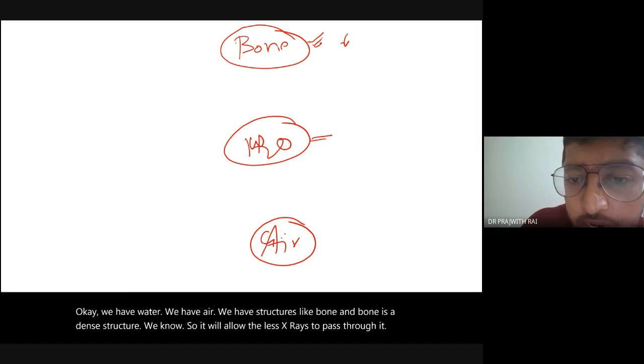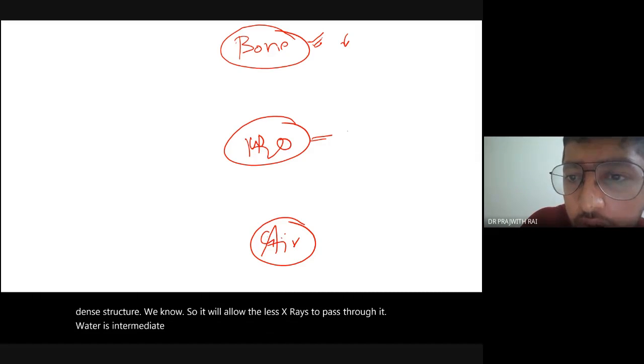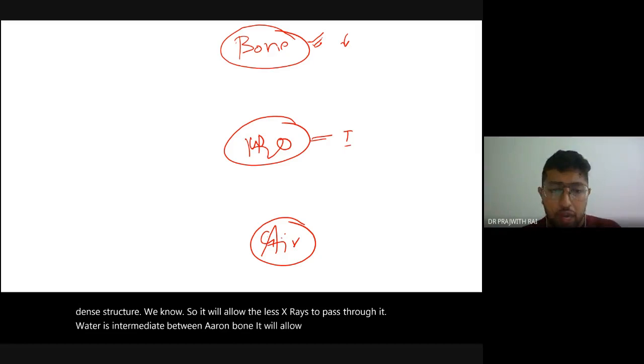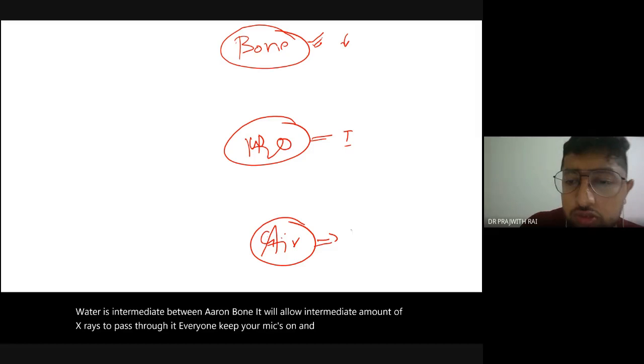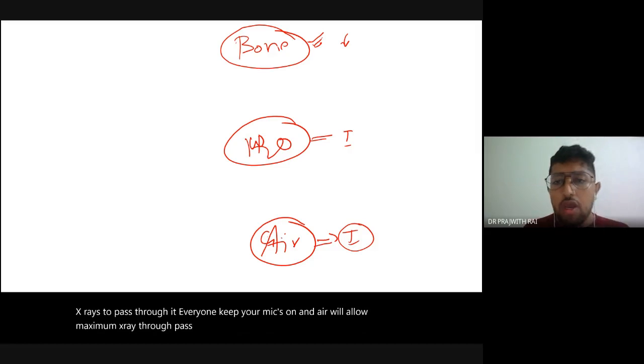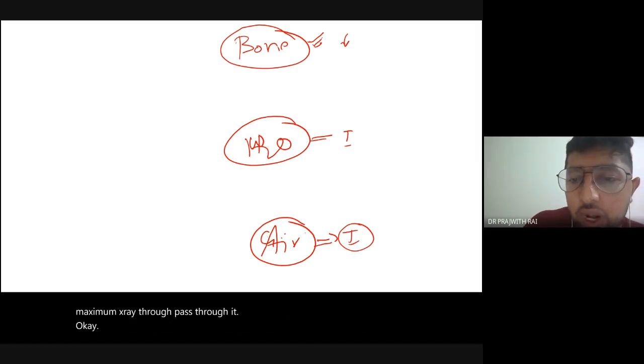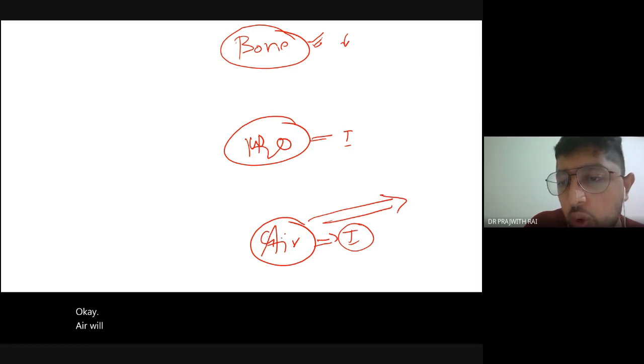Water is intermediate between air and bone, so it will allow an intermediate amount of X-rays to pass through it. Air will allow the maximum X-rays to pass through it. It goes and hits the X-ray film.